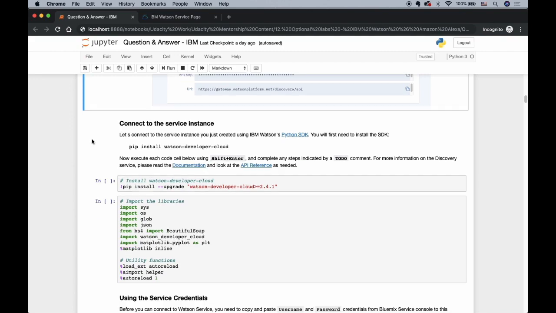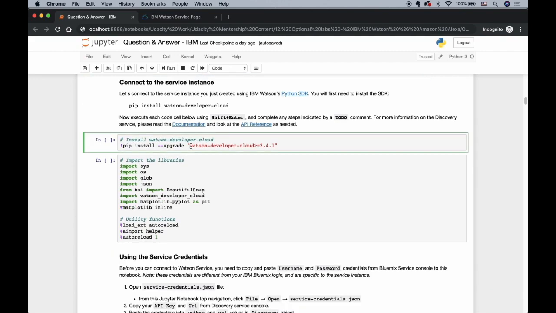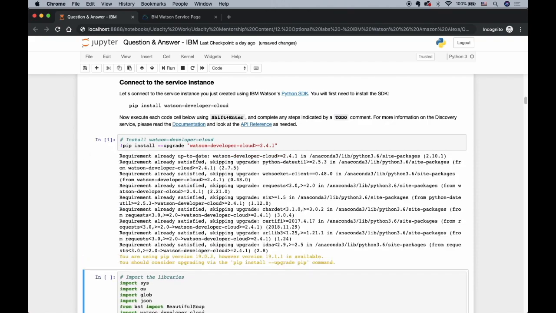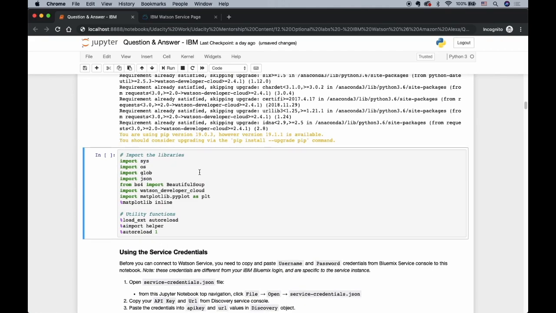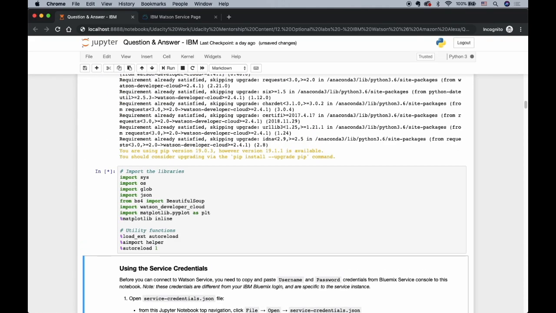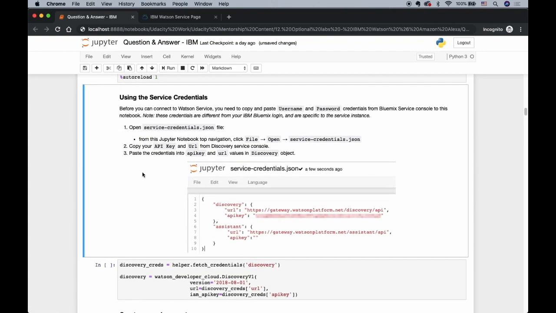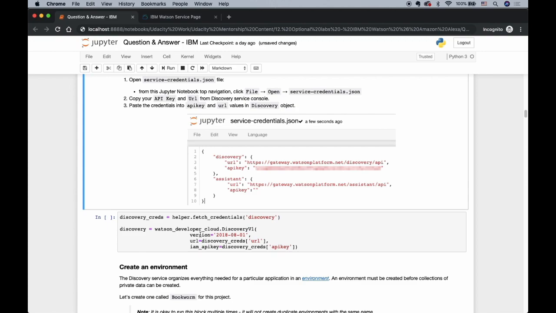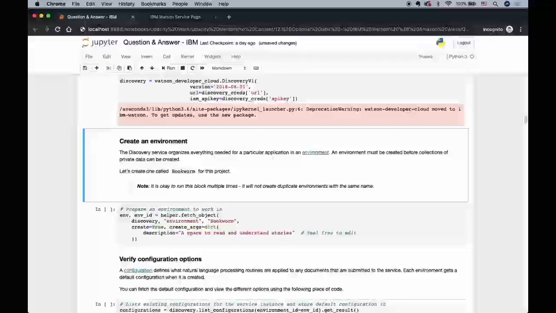Next, let's install the Watson Developer Cloud inside our Jupyter notebook, and you will just say pip install --upgrade watson-developer-cloud. I have already installed it, so it will say requirement already up to date. Then import the libraries. After importing the libraries, let's use the service credentials that you have already put in, the URL and API key. By running this cell, you will connect to it. Now we are connected.